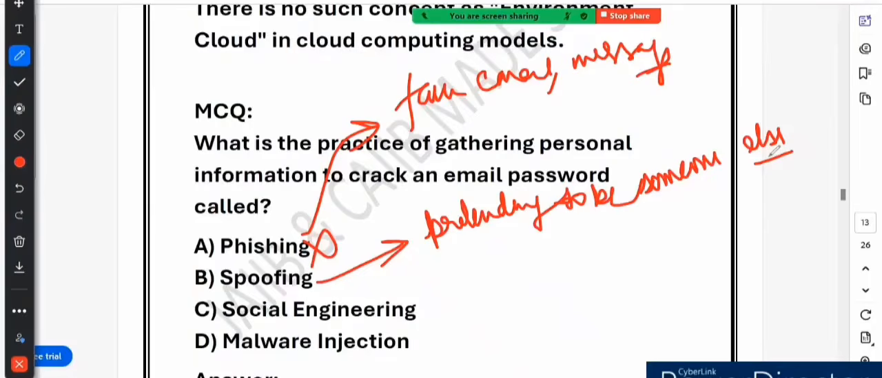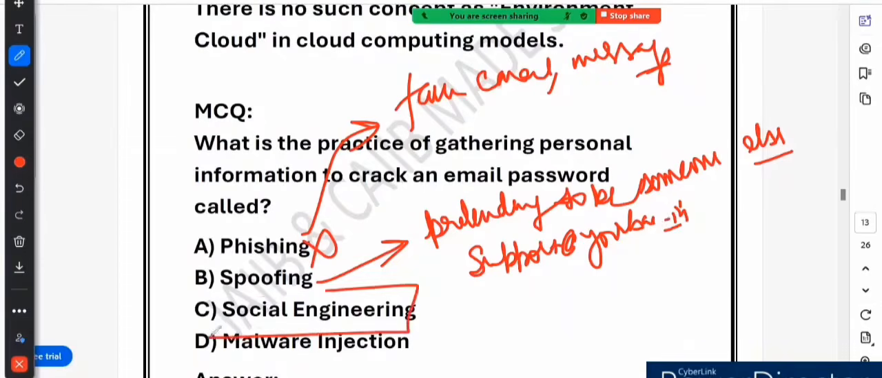So a hacker sends an email from support@yourbank.in, but in reality it comes from a fake address like support@banksecure.com. The victim might think it is a real email and unknowingly share their login details. So spoofing is about faking identity, not gathering personal information to guess a password.